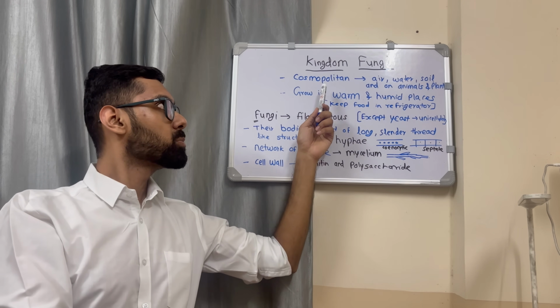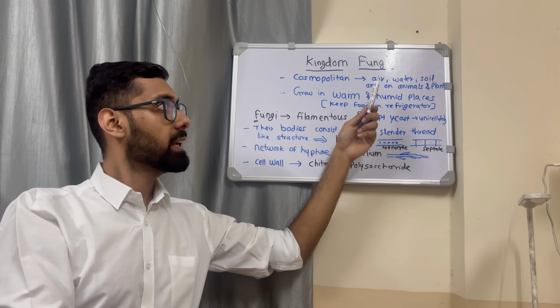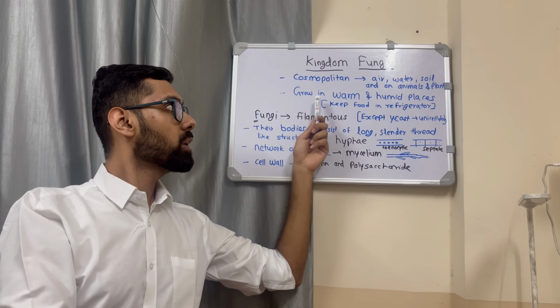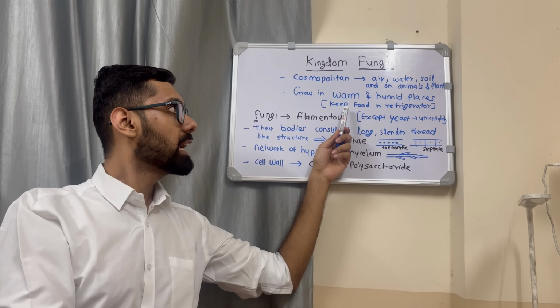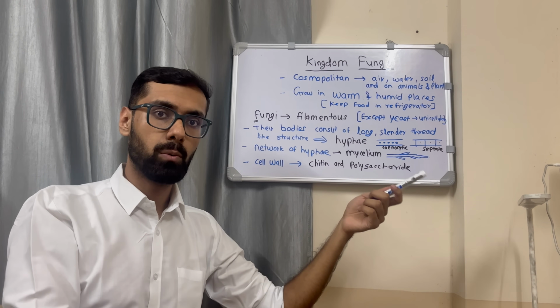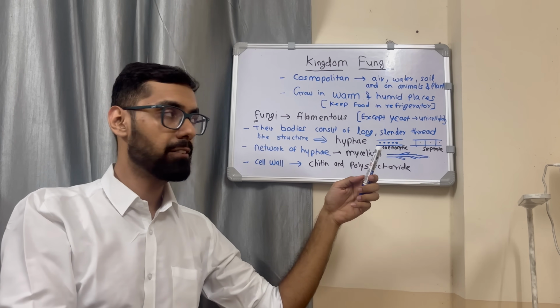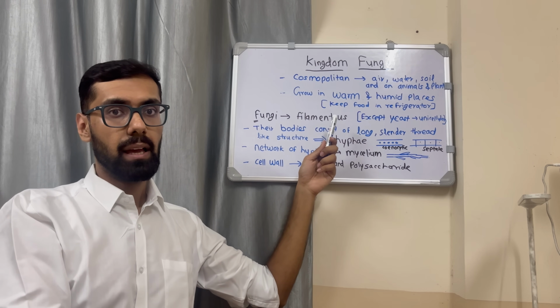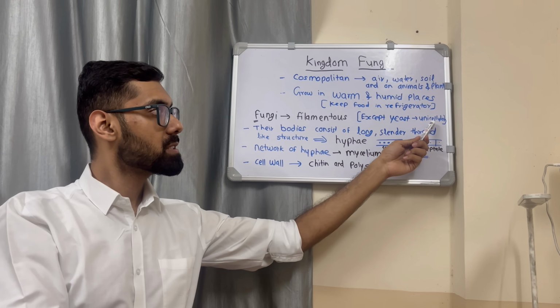Kingdom fungi are cosmopolitan, that is, they occur everywhere in air, water, soil, and on plants and animals. Now, they grow in warm and humid places. That's why we keep our food in the refrigerator to prevent bacterial and fungal infection. Now, F for fungi, F for filamentous organism. Exception being the yeast, which is a unicellular organism.